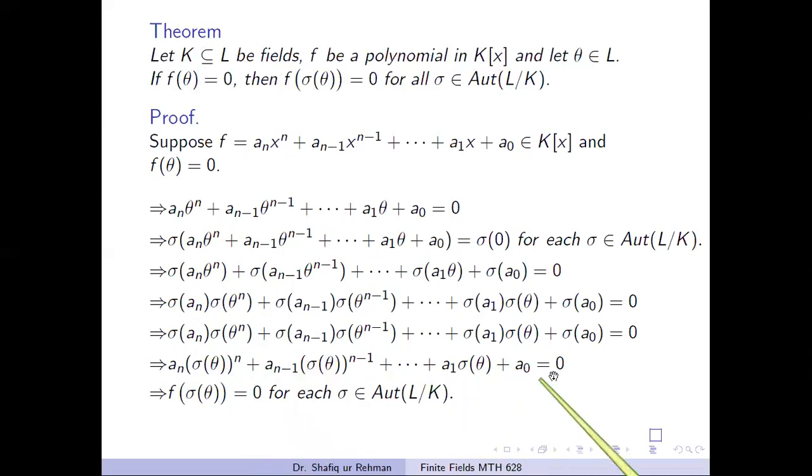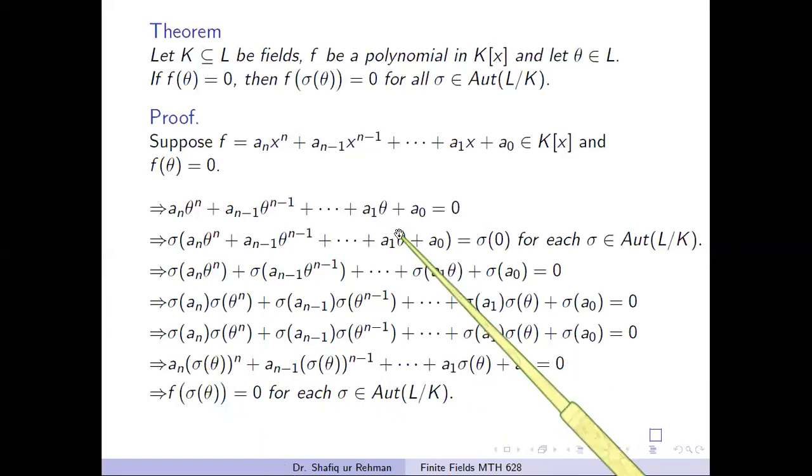In all terms this will happen, and from this we can easily see that sigma of theta becomes a root of this polynomial. And the important thing here is that sigma keeps fixed the elements of K, therefore at this stage sigma of an equals an, sigma of an minus 1 equals an minus 1, sigma of a1 equals a1, and so on.